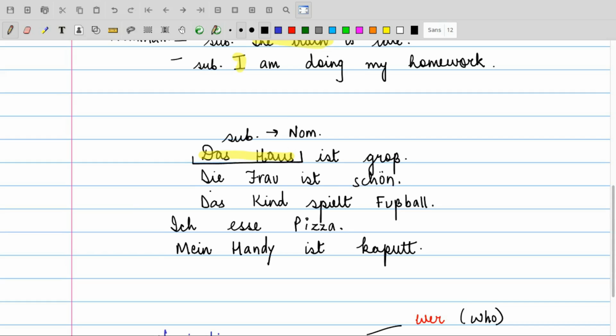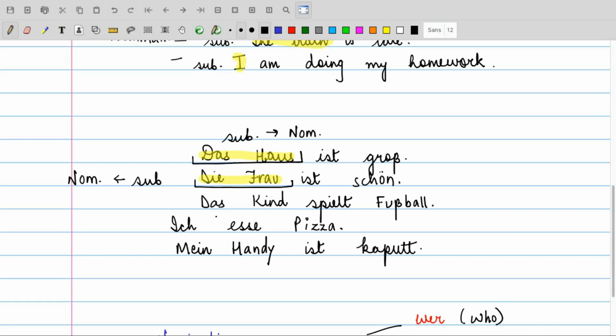Talking about the second sentence, die Frau ist schön. That is, the lady is beautiful. She is pretty. So, whom are we describing? Die Frau. That is the subject in the sentence. And then again, die Frau will be taking the nominative case with it.